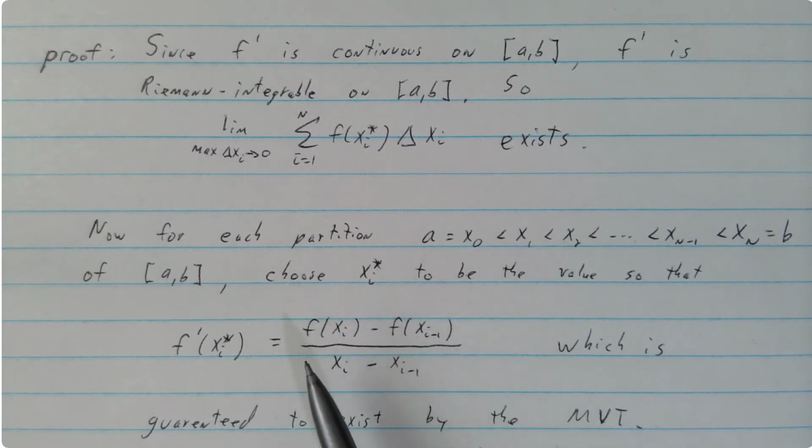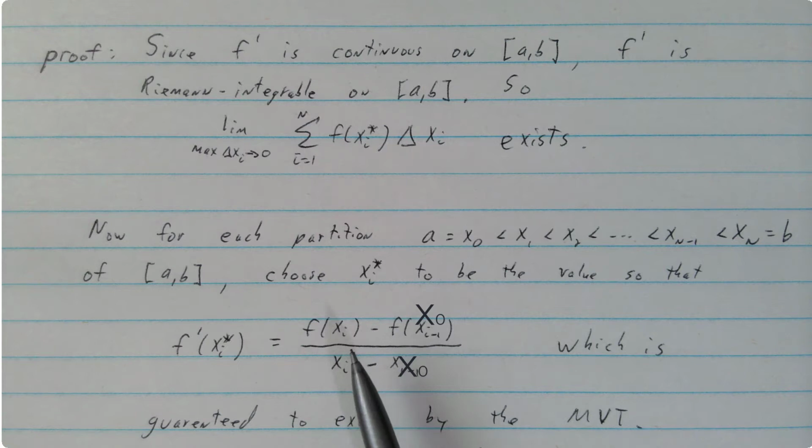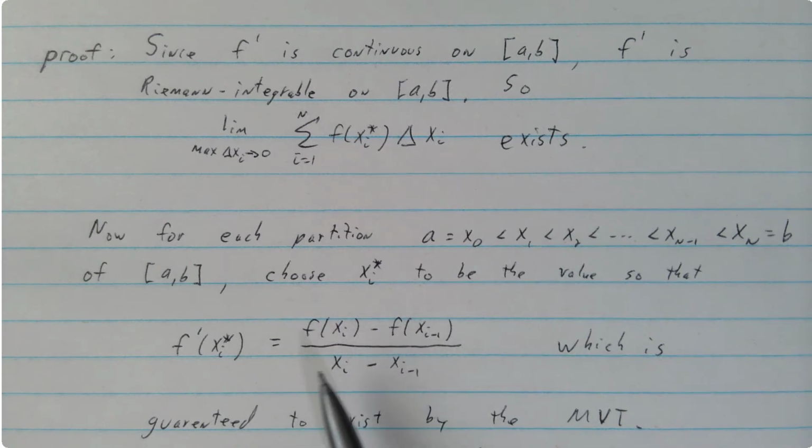So we're integrating f prime, but we're going to find the point for f prime by going back to f and using the mean value theorem on each of those subintervals, right? So there's some point so that, for the first one, if you're going from x0 to x1, then this would be the slope of the line connecting the endpoints from x0 to x1. Somewhere the derivative will equal that slope. There's at least one point. Use that point. So that's how we're going to pick our points in the subinterval.